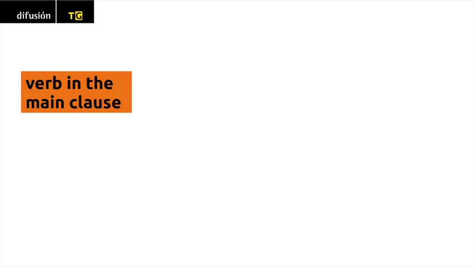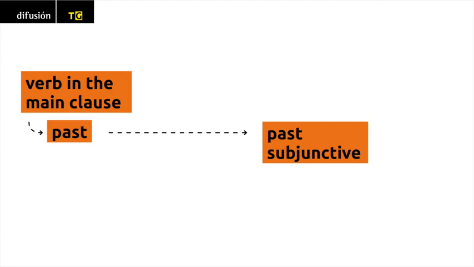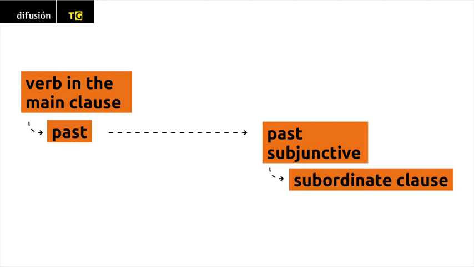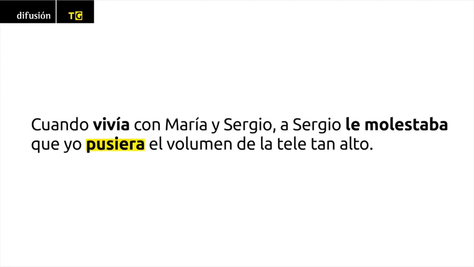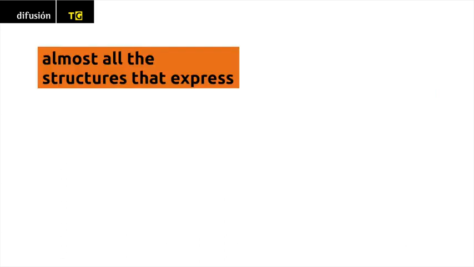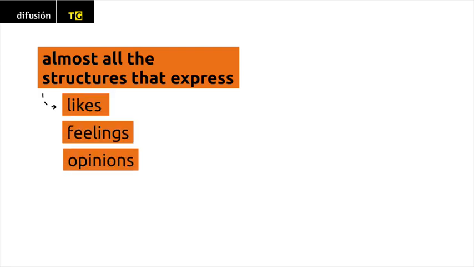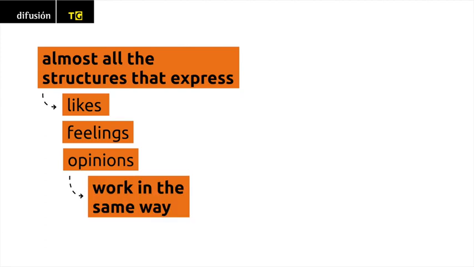If the verb in the main clause refers to the past, the past subjunctive is used in the subordinate clause. Cuando vivía con María y Sergio, a Sergio le molestaba que yo pusiera el volumen de la tele tan alto. Almost all the structures that express likes, feelings, or opinions about a piece of information work in the same way.